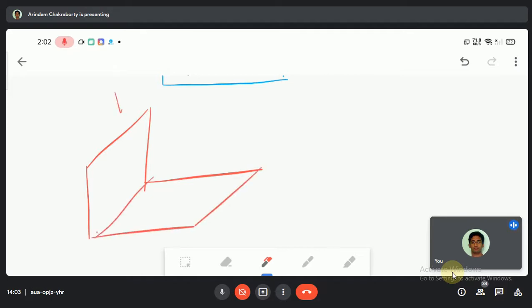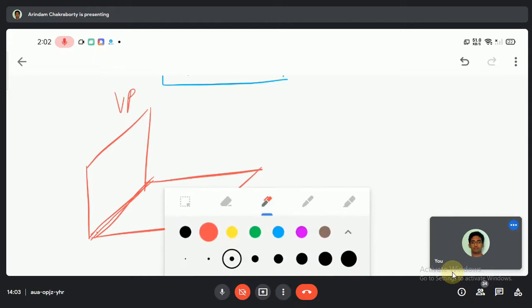This is my VP and this is my HP. Fine. Let us draw a plane in this manner.